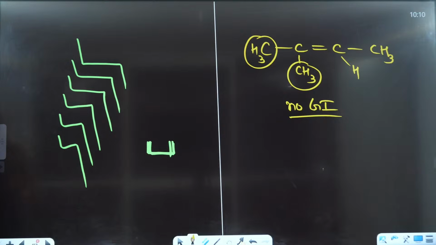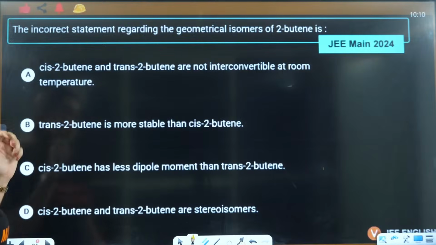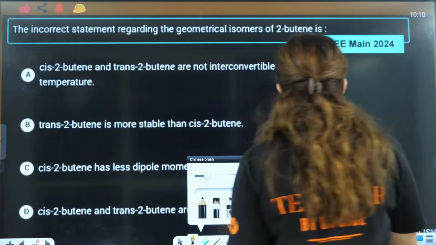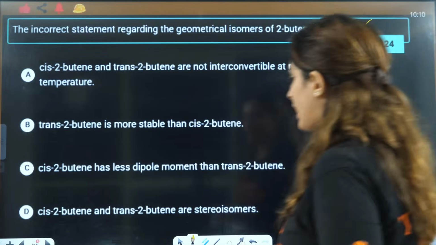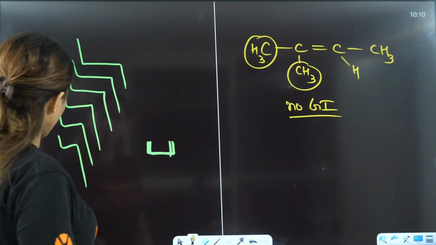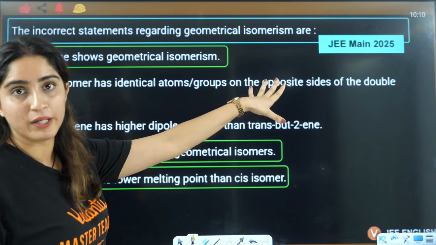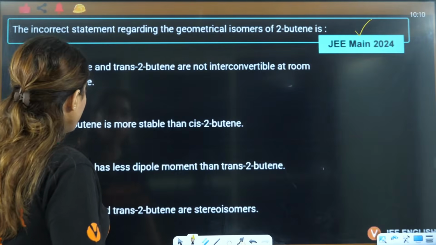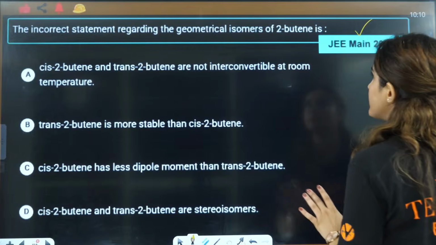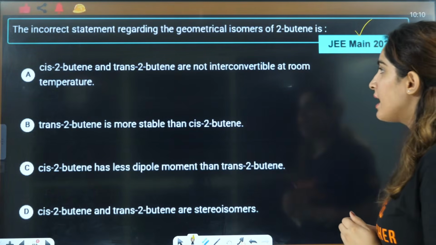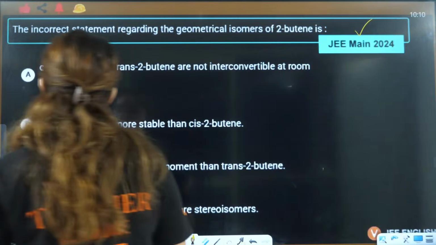Yes, everybody? Okay, now let's do one more question based on the same thing, that is cis and trans. This question was also asked in JEE 2024 and JEE 2025, based on cis and trans properties. The question: the incorrect statement regarding the geometrical isomers of 2-butene is.